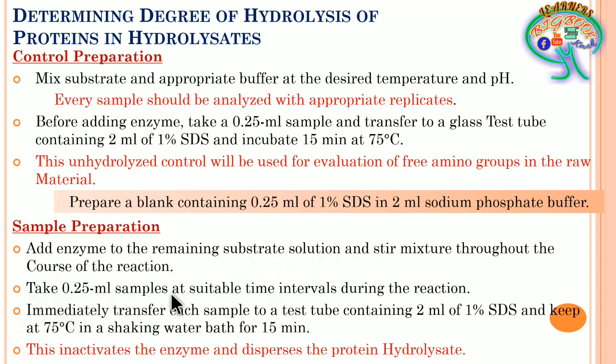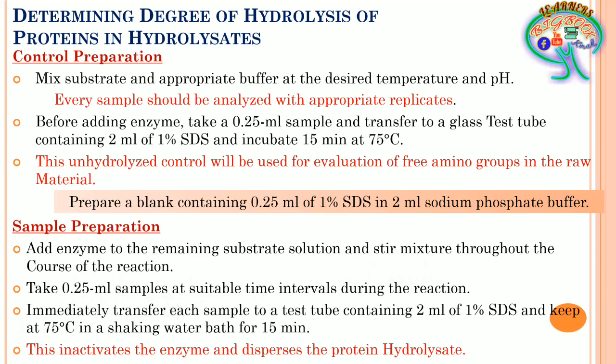For example, you can collect at 10 minutes as the reaction starts, in the sense as you add the enzyme and you start stirring the mixture. After 10 minutes you can take 0.25 ml of the sample, and again after 10 minutes, in the sense after 20 minutes of the start of the reaction, after 30 minutes, 40 minutes, 50 minutes, 60 minutes, and so on.